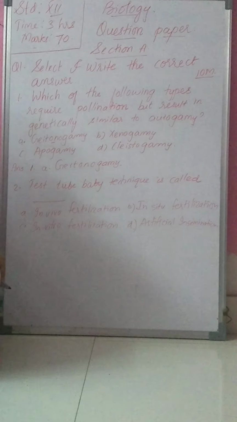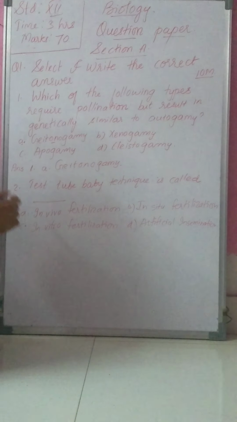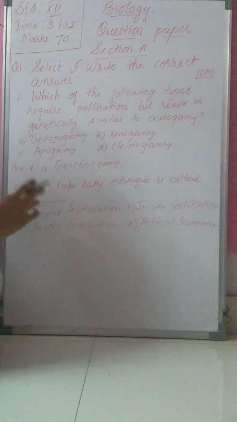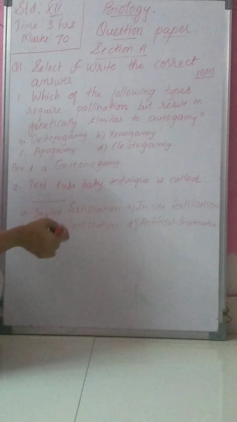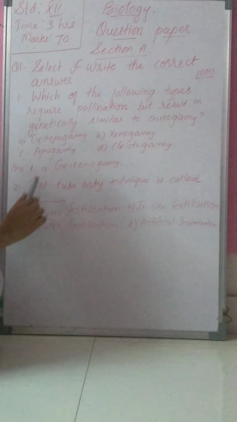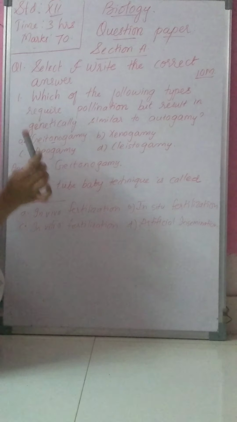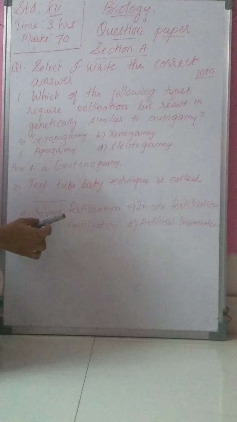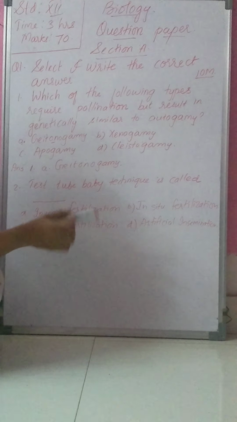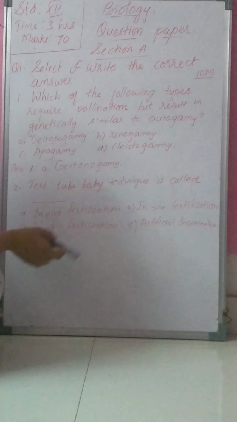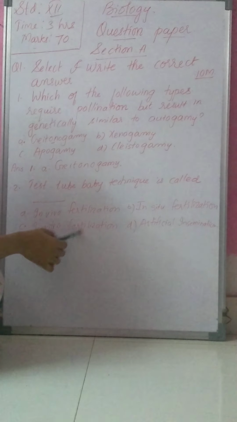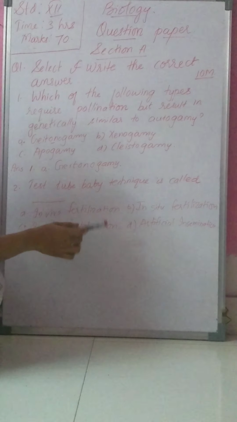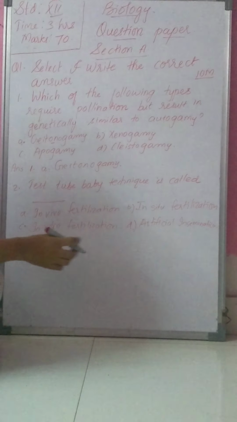Now the second MCQ is: test tube baby technique is called. There are 4 options: in vivo fertilization, in situ fertilization, in vitro fertilization, and artificial insemination.